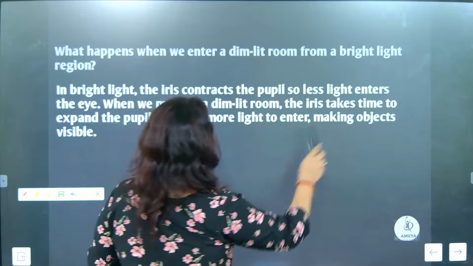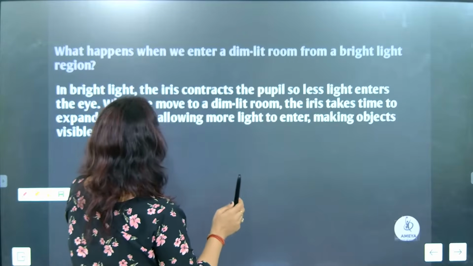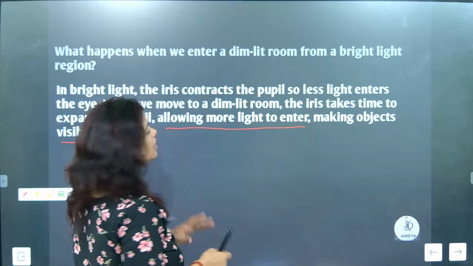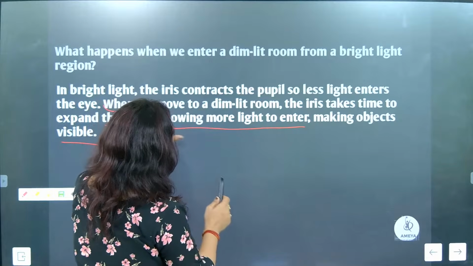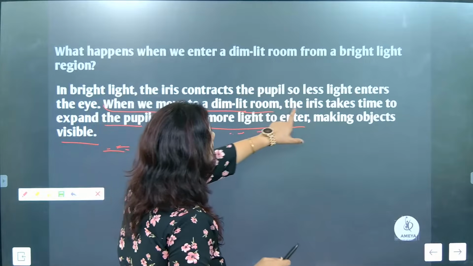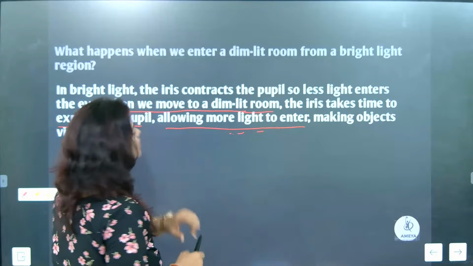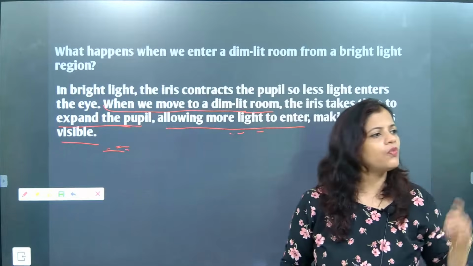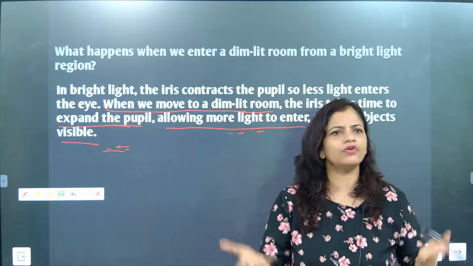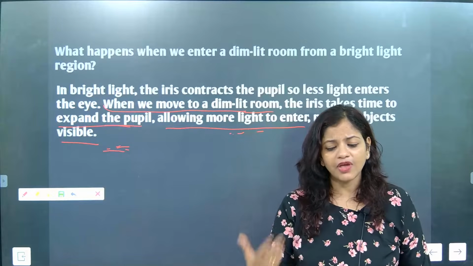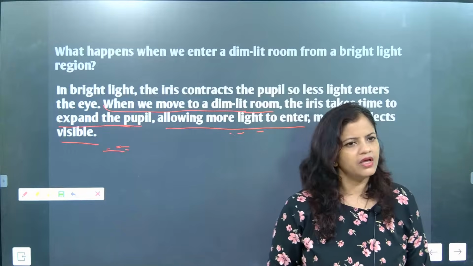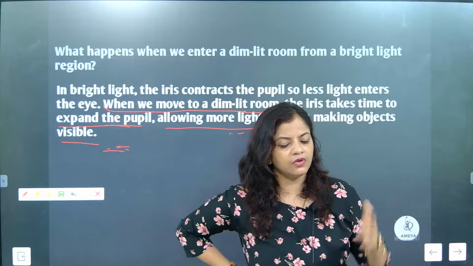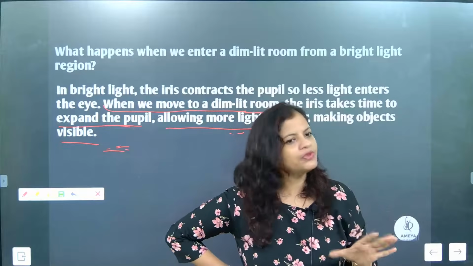So now, when we move to a dim light room, the iris takes time to expand the pupil, allowing more light to enter, making objects visible. Understand or not? Why is the iris taking time? Suddenly a power cut happens, or suddenly you wake up in a dark room. When you are sleeping in a room and suddenly the room is dark.